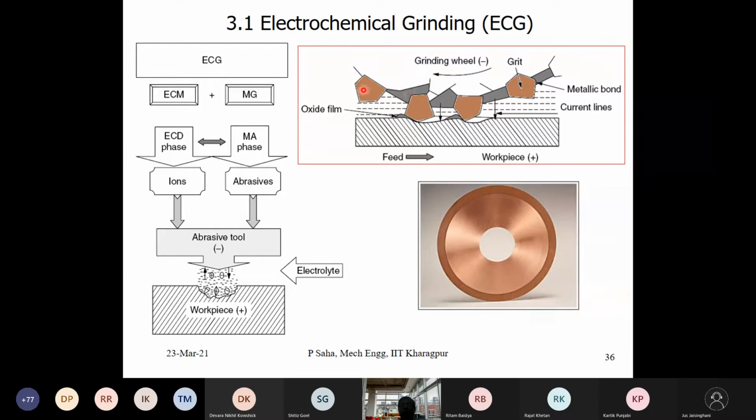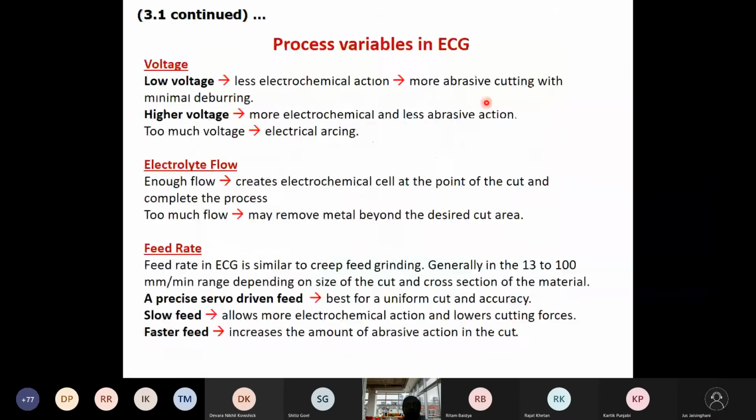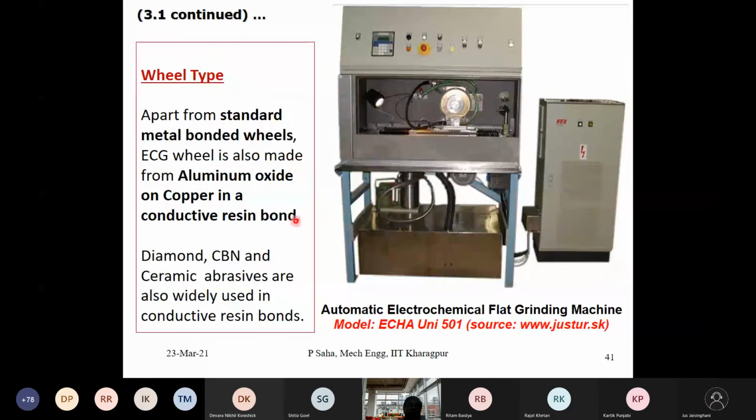Okay, so such epoxies can be loaded with some fine silver particles. Because of the presence of the silver particles, if the silver loading into the paste is quite good, there may be some continuity of these silver particles which may carry the current, and this epoxy adhesive can become conductive. So we may use this kind of adhesive to put these grits onto the wheel. That is what we mean by a conductive resin bond.